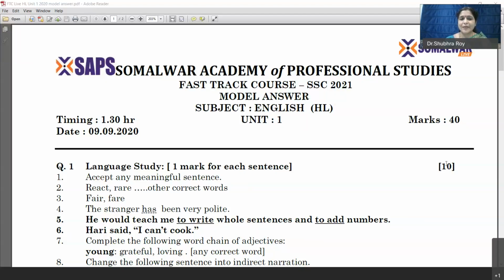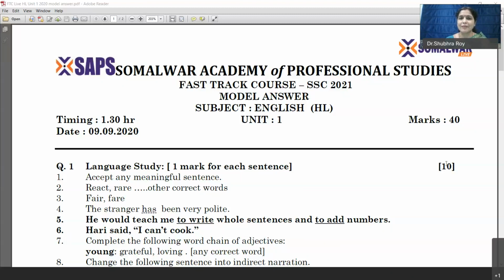The next one was based on spot the error. This is supposed to be a very, very important question as far as your activity sheets are concerned, and one spot the error question is always expected. So here, most of the times when you have this kind of a question, please focus your attention towards the subject and verb agreement so that you get the error. Here the error was "have been", and how do you write it?